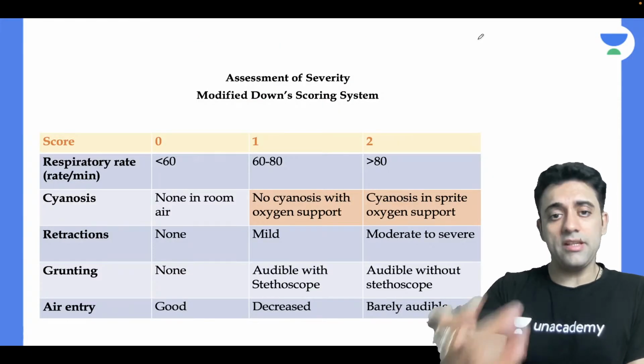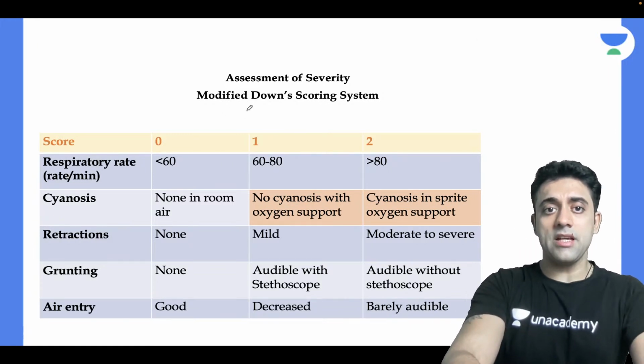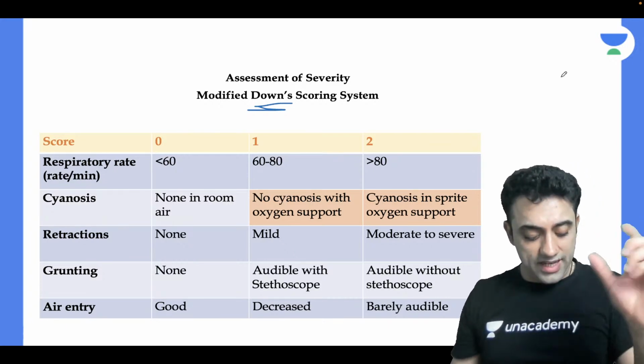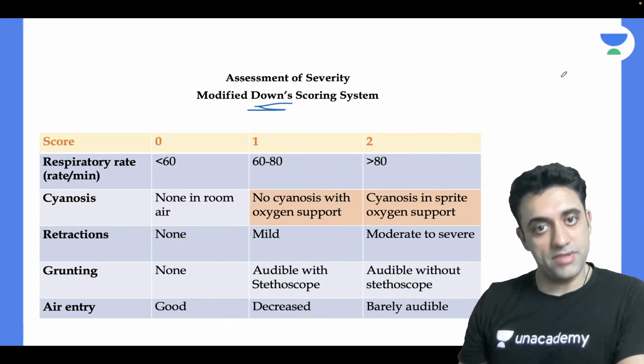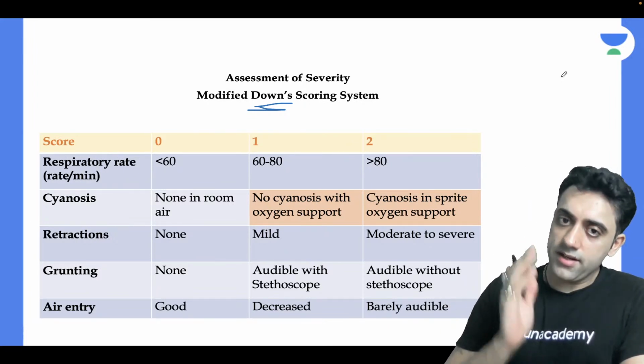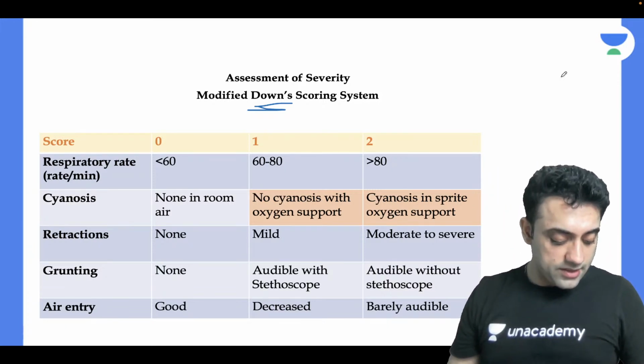And in a term baby, we have something known as Downey's score. For the assessment of severity of distress in a preterm, we use the very important Silverman Anderson score. For the assessment of severity of distress in a term baby, we use something known as Downey's score.